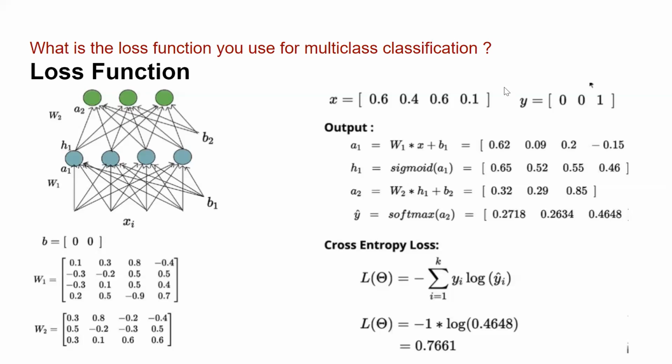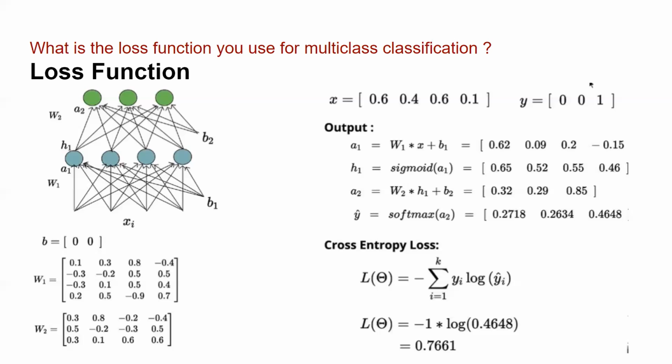Now it is 0.3. Only this is greater than 0.3, so this would have been approximated as 1, which actually matches my true label, and my loss would have been 0. But since we're interested in cross entropy loss, we compute the cross entropy loss for this particular category, and we get 0.7661.